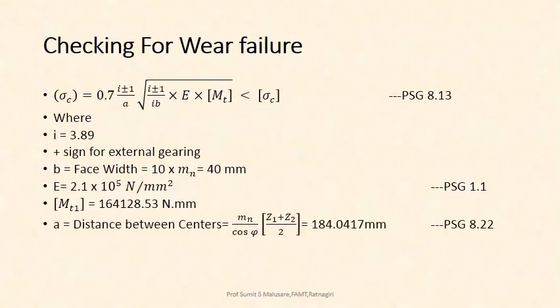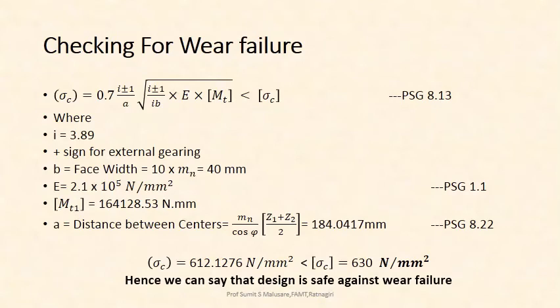Then A is the central distance. This is a simple formula for central distance: Mn upon cos psi into bracket Z1 plus Z2 divided by 2. If this formula is not by heart, then we just have to give the reference to PHG 8.22, where all the standard formulas related to spur and helical gears are given. So from this we get the value of A equal to 184.0417 mm. Finally we get sigma c induced equal to 612.1276 Newton per mm square, which is less than sigma c designed. Hence we can say that the design is safe against wear failure.